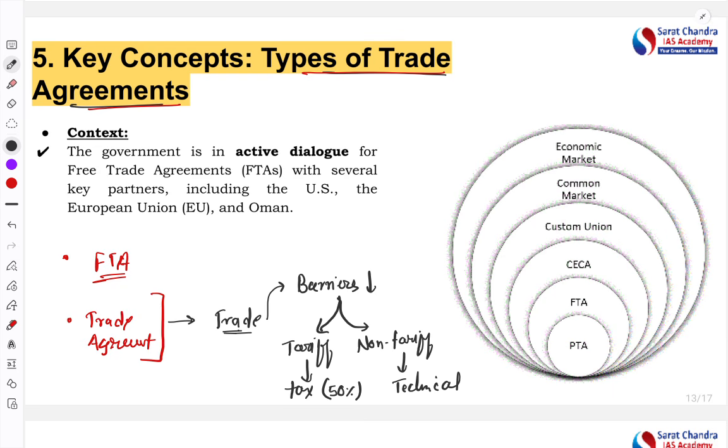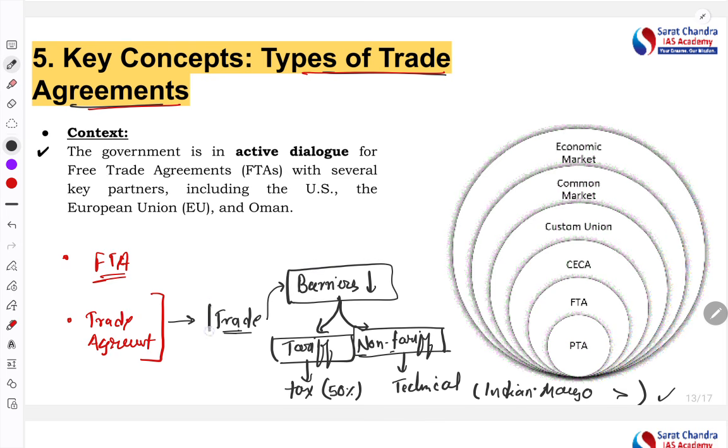For example, the Indian Alphonso mango was rejected by the European Union by citing that the Indian mango has a particular chemical more than the prescribed limit, so that's why they don't want to purchase it. That kind of barrier is called a non-tariff barrier.